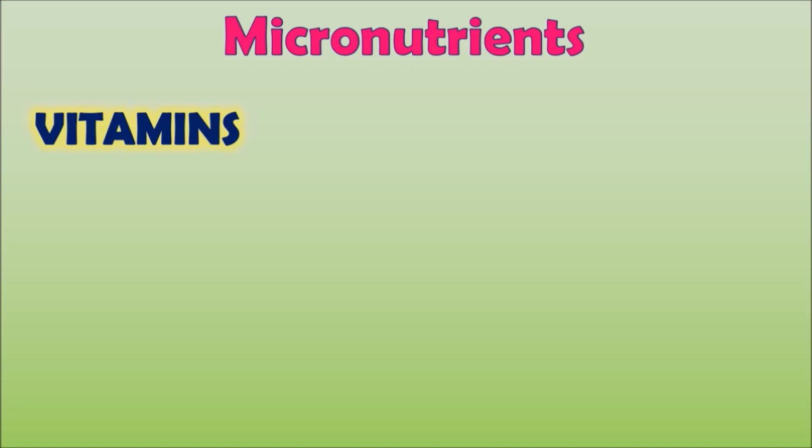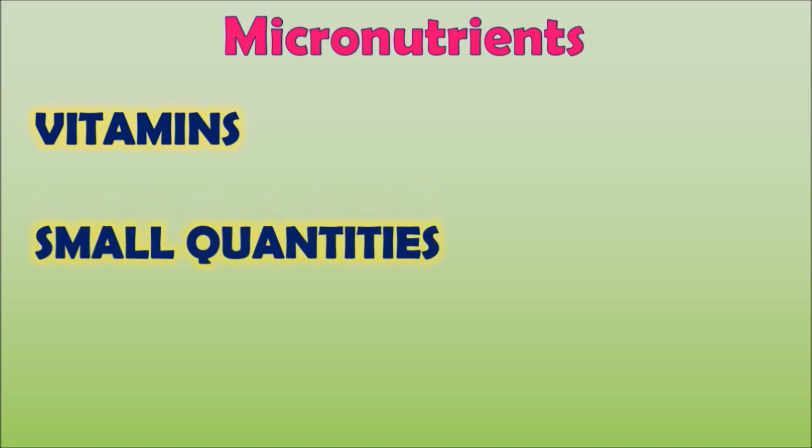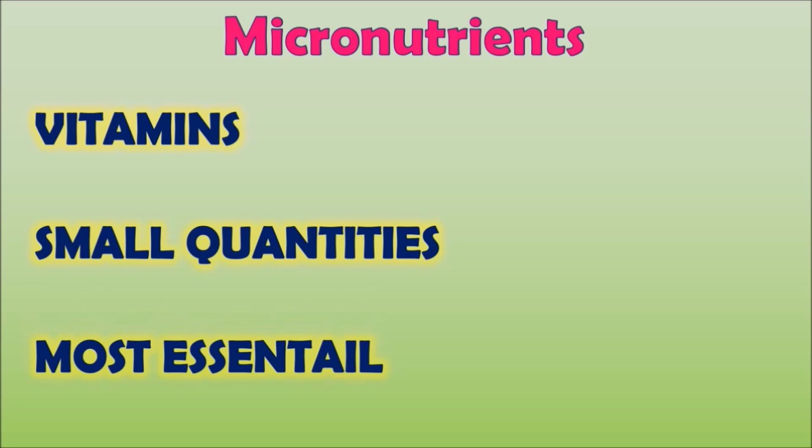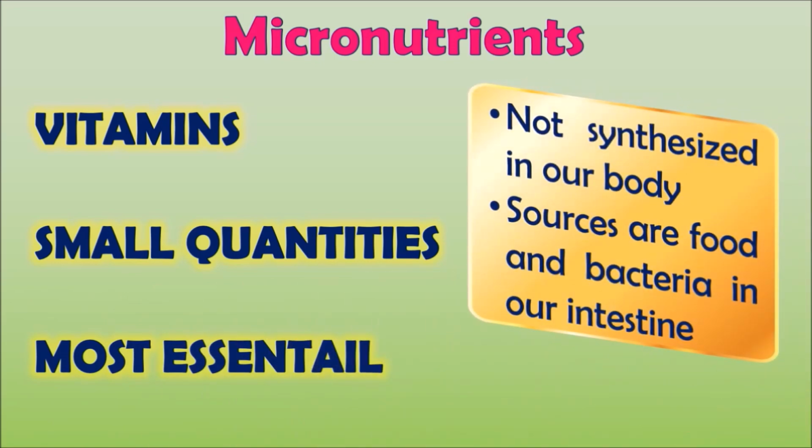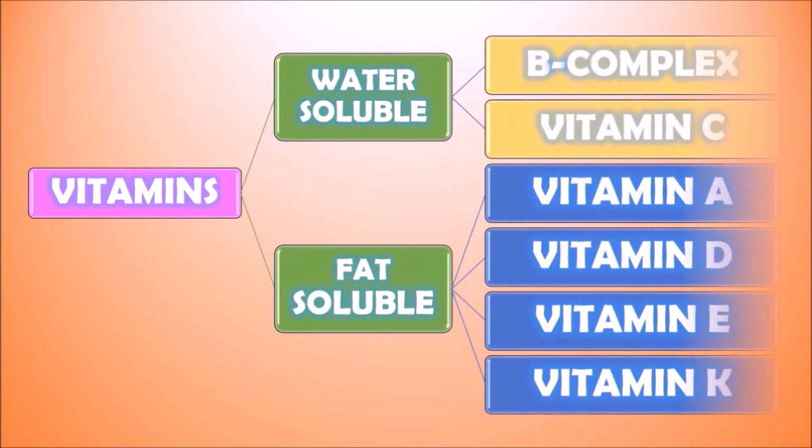These are the micronutrients which are required in smaller quantities, but these are the most essential substances required for a lot of metabolic activities. These vitamins are not synthesized in our body. They are either gained by the food which we take, or there are some bacteria in our intestine which synthesize the vitamins. So, the sources of these vitamins are the food and bacteria in our intestine. The vitamins are classified as water soluble and fat soluble vitamins.